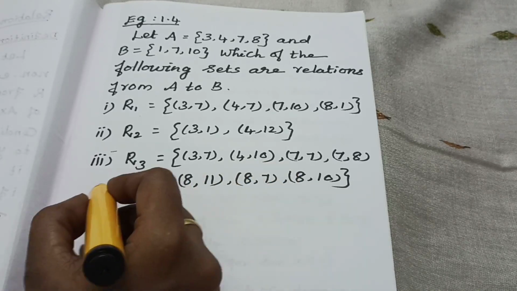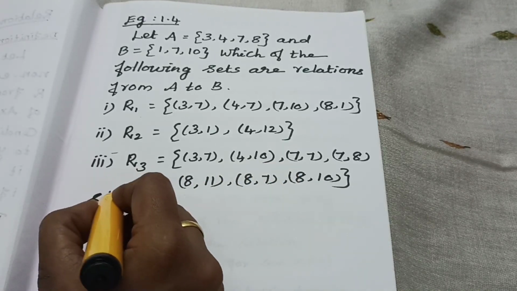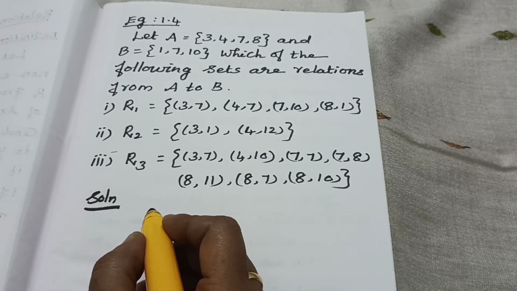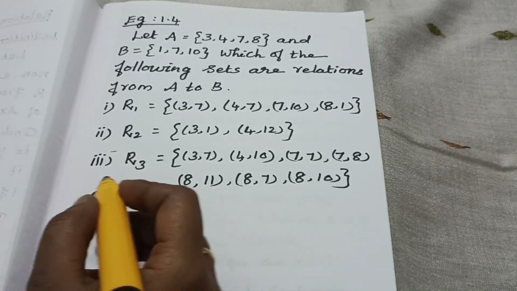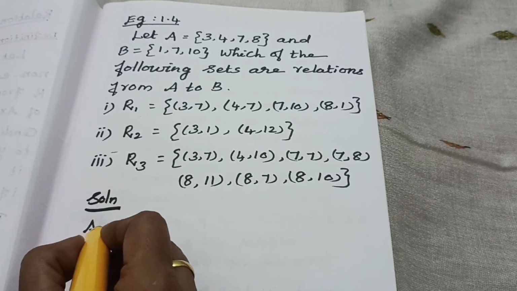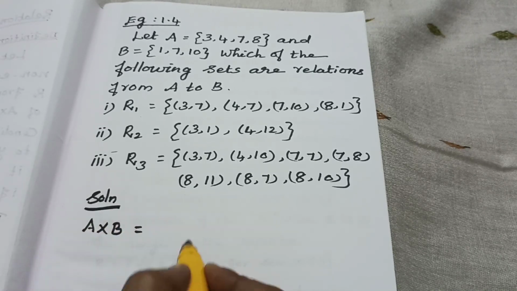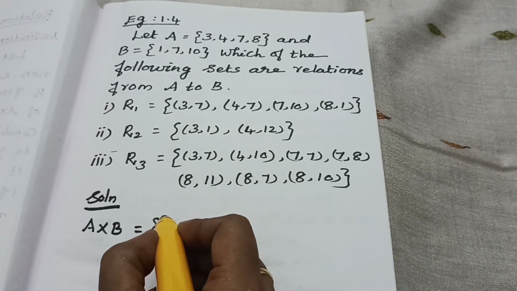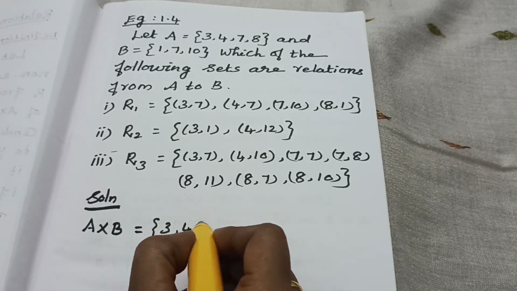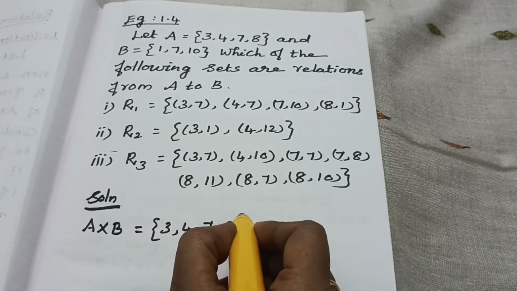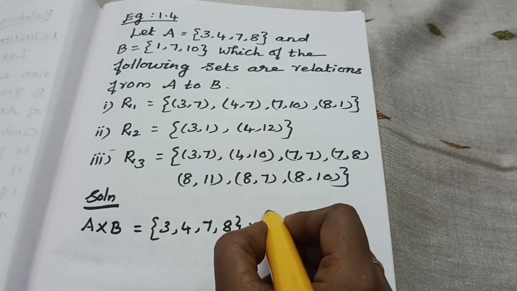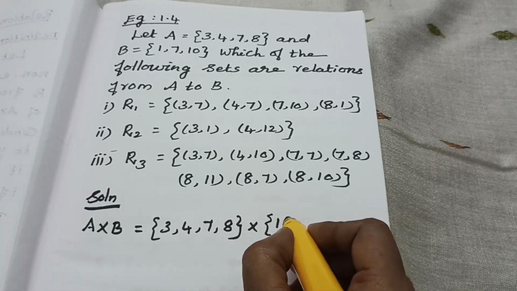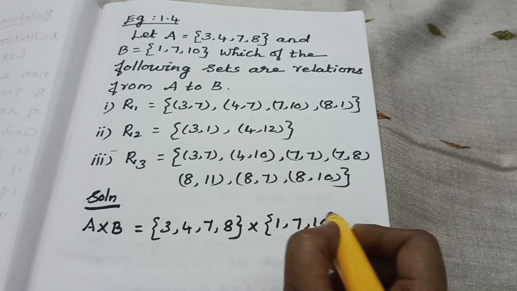Okay, so first of all, we have to find A cross B. First, you should write the A set: 3, 4, 7, 8. Then cross B, whose elements are 1, 7, 10.